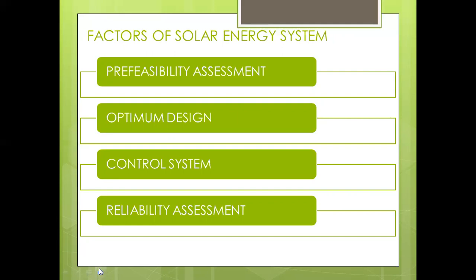In that case, solar radiation and wind velocity are qualitative factors, and the value of solar radiation and wind velocity is called the quantitative factor. This is the application of qualitative and quantitative factors in data analysis in the field of solar energy systems.